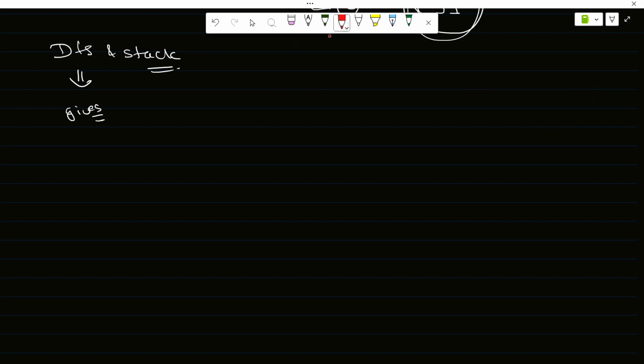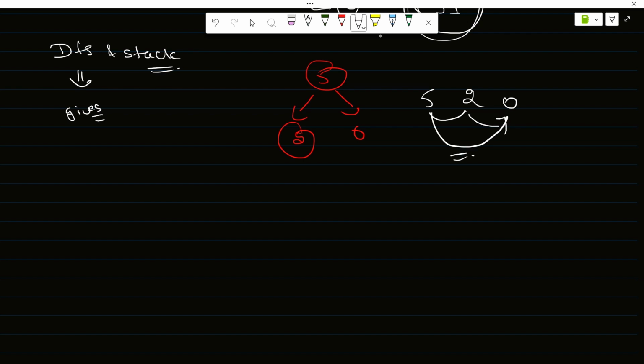Now why stack? Suppose we again have 5, 2, 0. There is an edge from 5 to 2 and an edge from 5 to 0. So one of the possible topological sorts for this is 5 2 0. 5 comes before 2 and 5 comes before 0. Now let's take the stack. First we put its children into the stack.